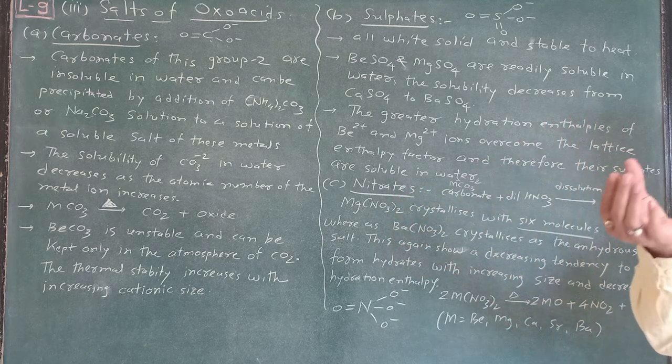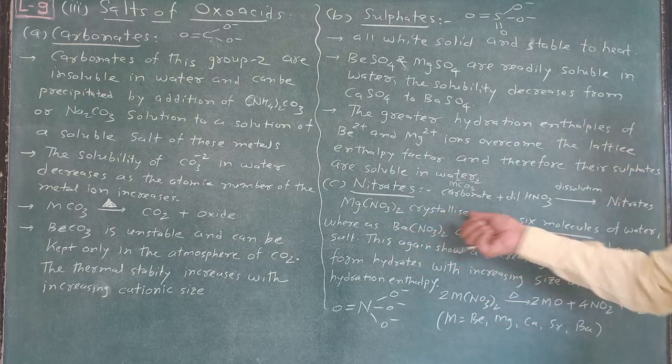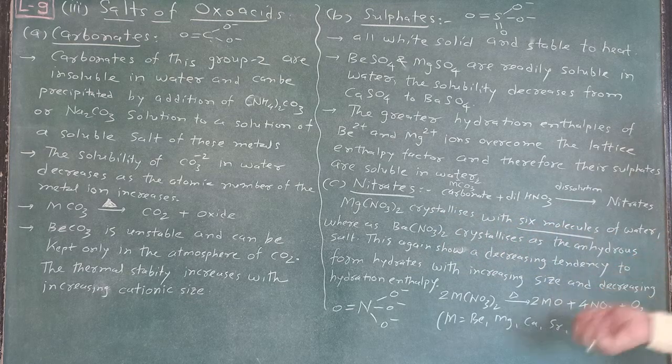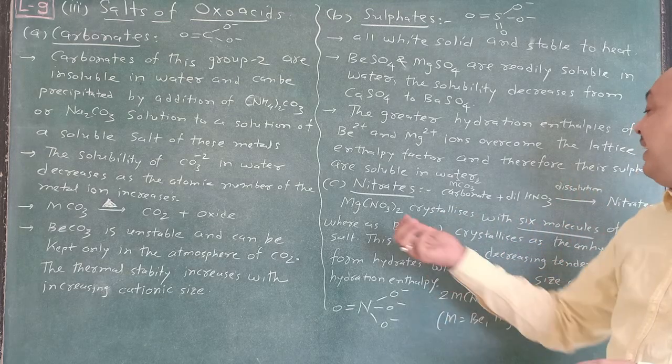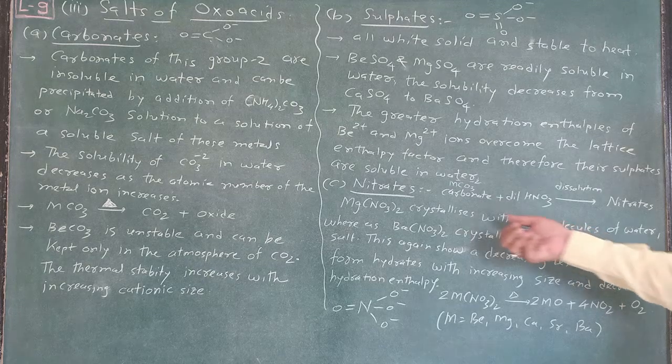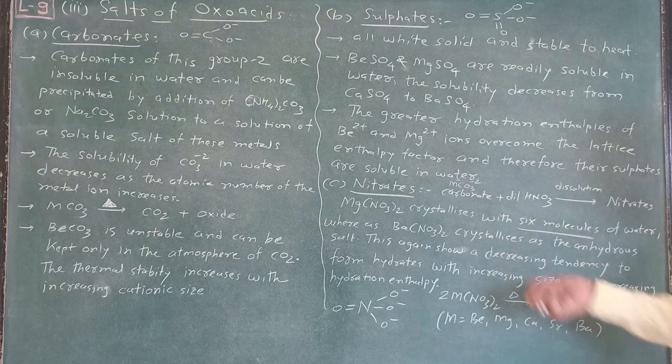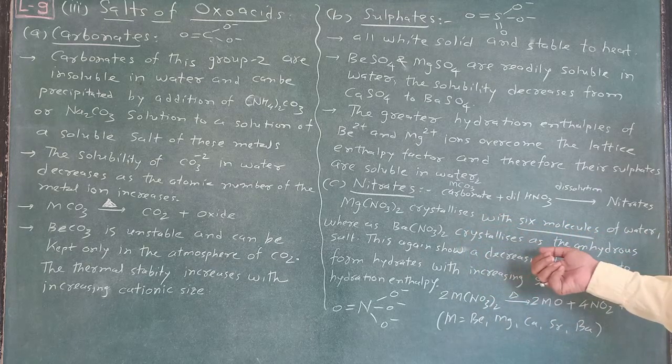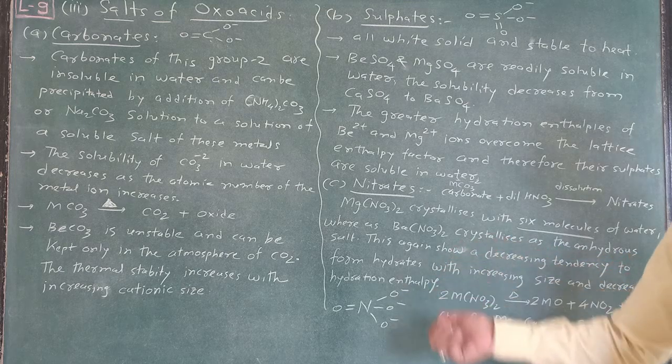Magnesium, which possesses a smaller ionic size, crystallizes with 6 molecules of water. They attract water very easily, and that's why they crystallize with 6 molecules of water, whereas barium nitrate crystallizes as the anhydrous salt.